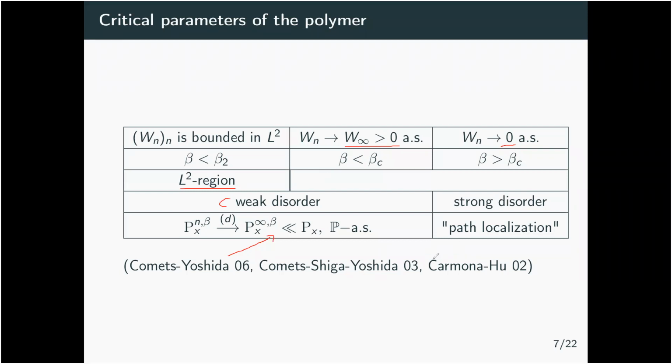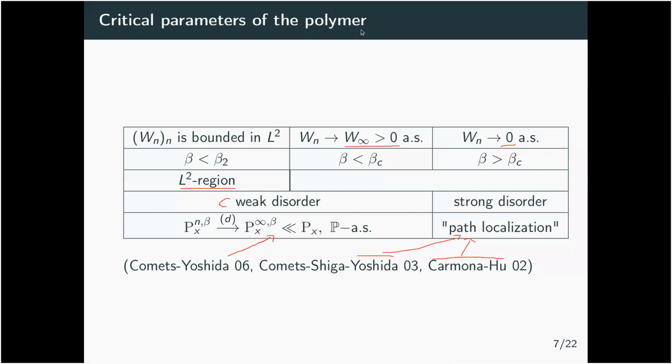So basically, in this phase, the limiting polymer measure will behave somewhat similarly to the original measure. But above the critical beta c, there is always a kind of path localization property, no matter the law of the original walk, in the sense that two independent walks under the polymer measure will meet infinitely many times. So this is the general idea.